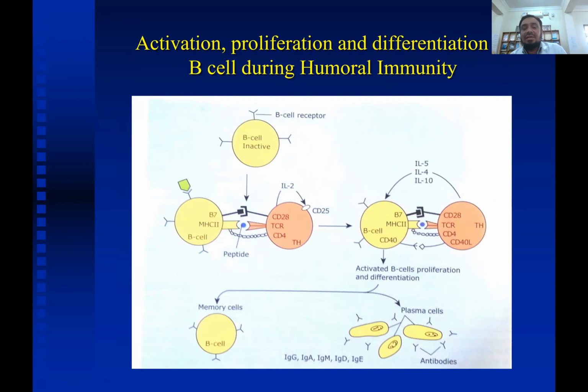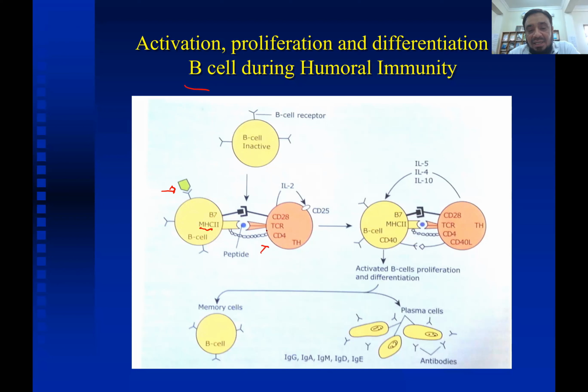Now coming to the B cell and humoral immunity. Whenever the antigen is presented to the B cell, the antigen combines with the B cell receptor, and again this MHC2 complex with the peptide of the pathogen is presented to the T helper cell.